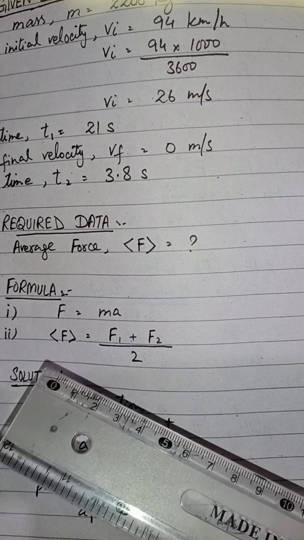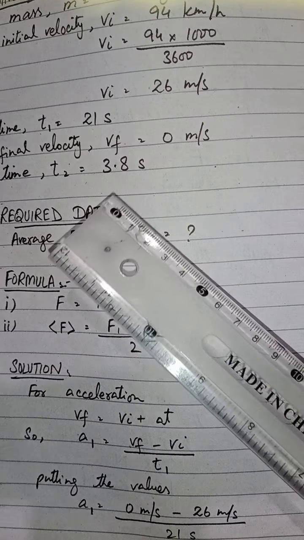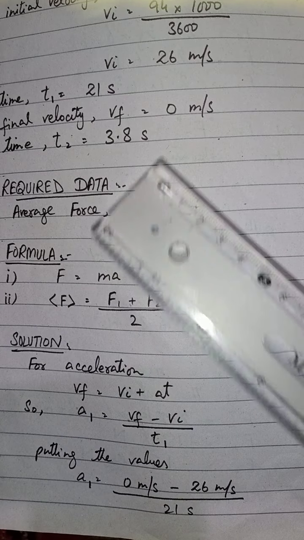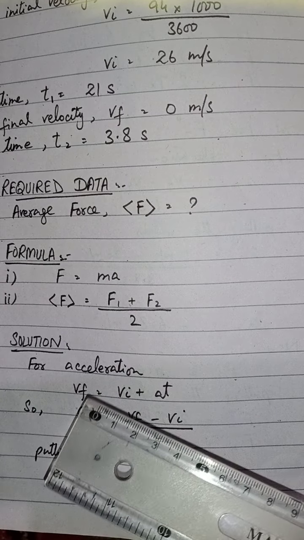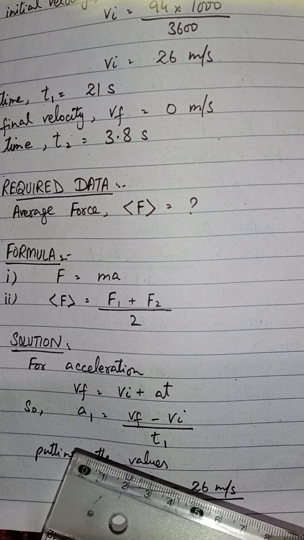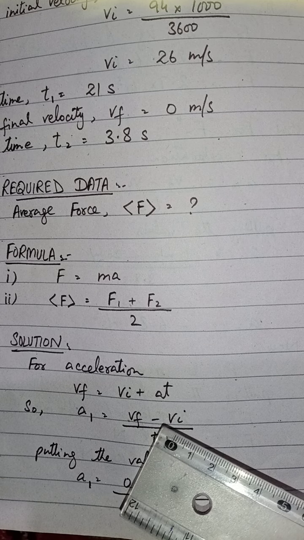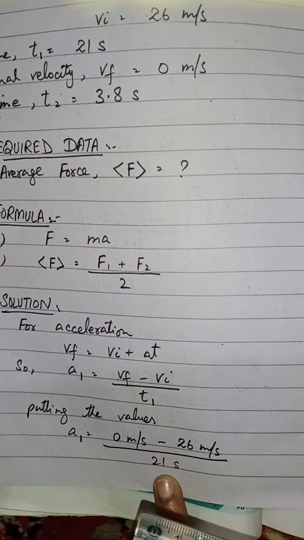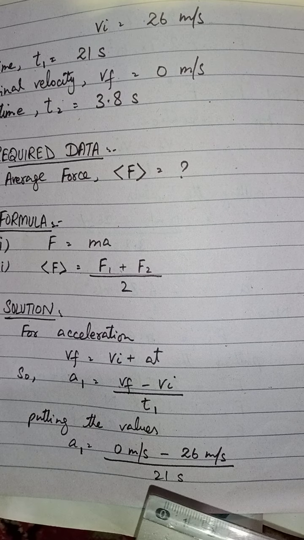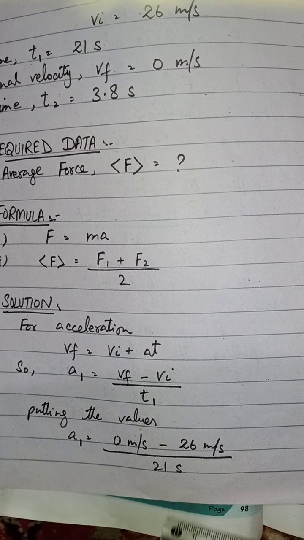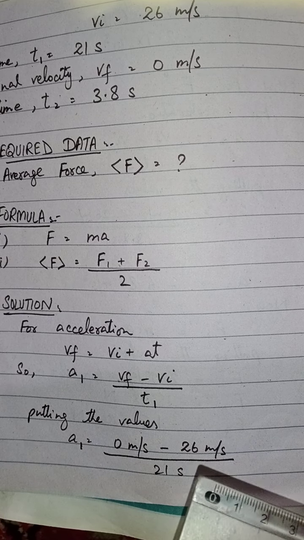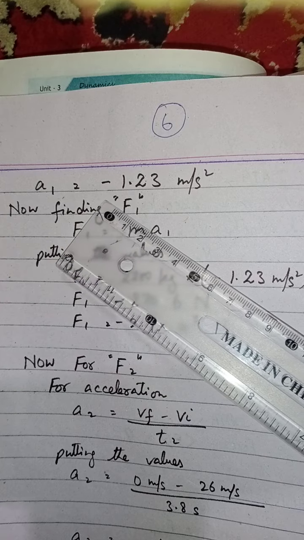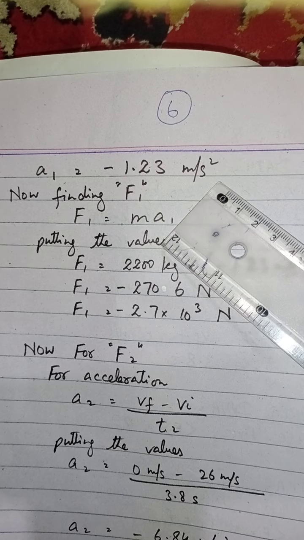Now, for finding the force one by one according to the respective time, first we find the force with respect to T1. Vf equals Vi plus at. Now, A1 equals Vf minus Vi divided by T1. Here Vf equals 0, so 0 minus 26 meter per second divided by 21 second. We get A1 equals minus 1.23 meter per second square.